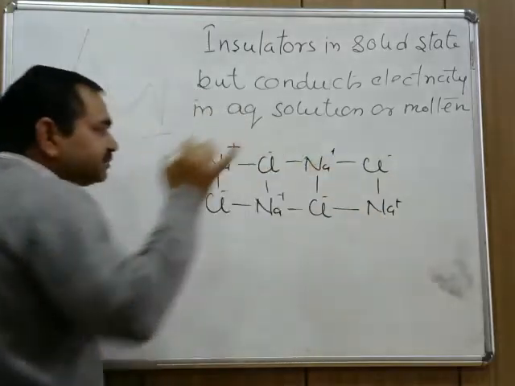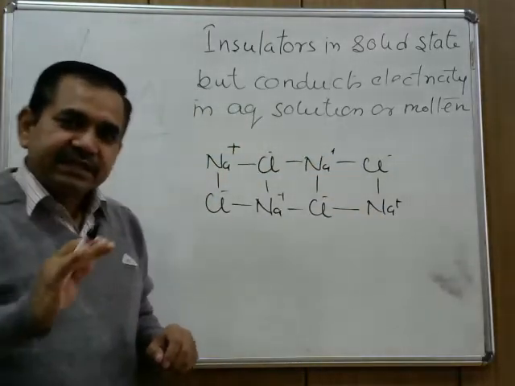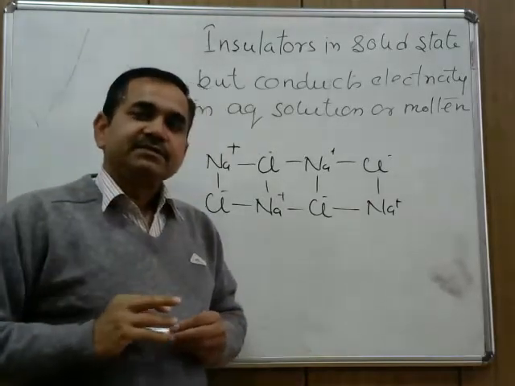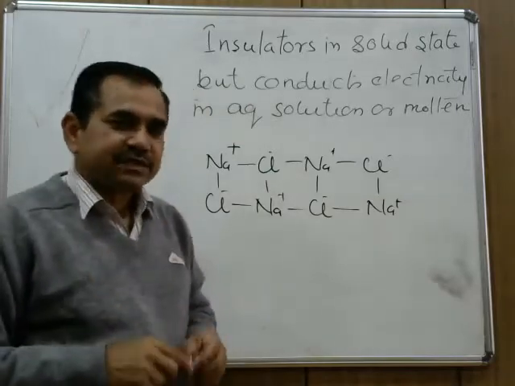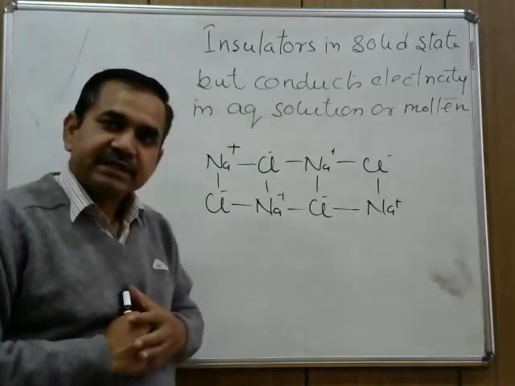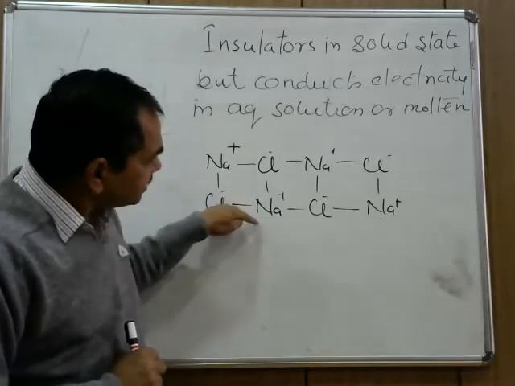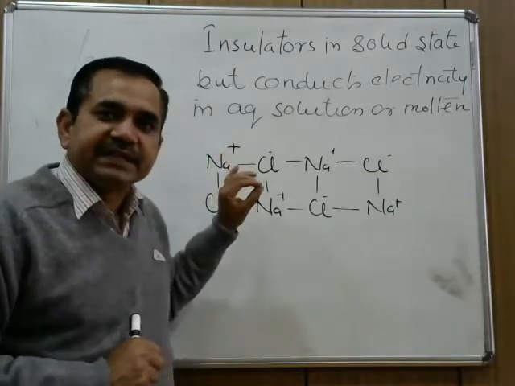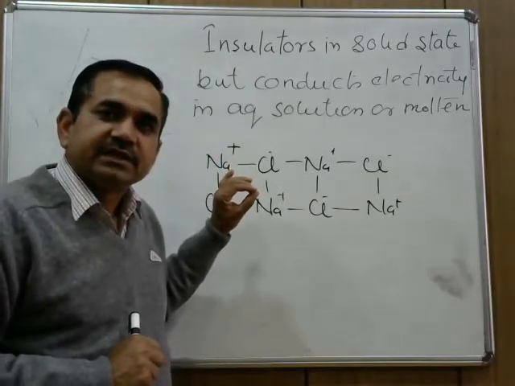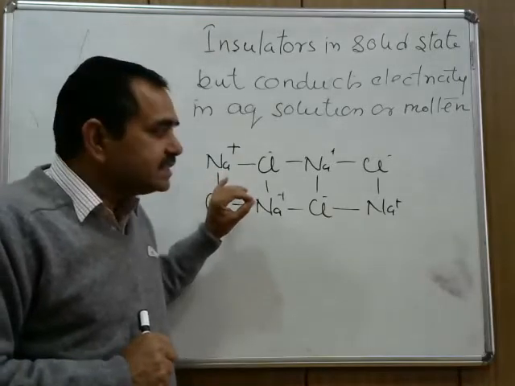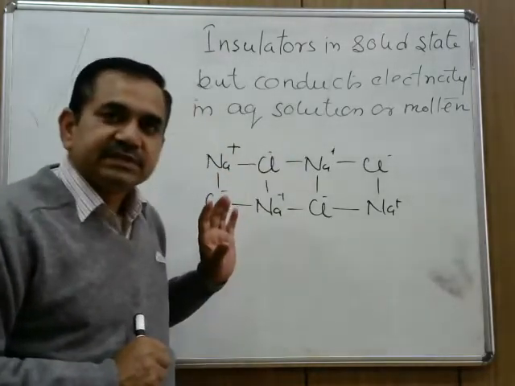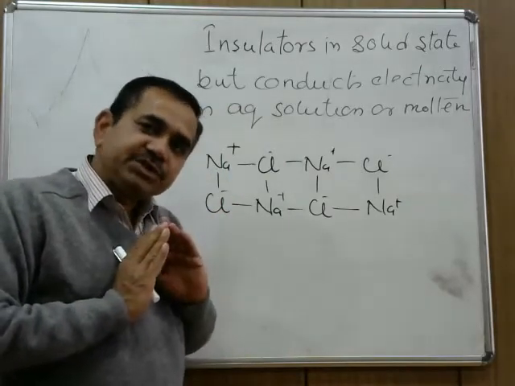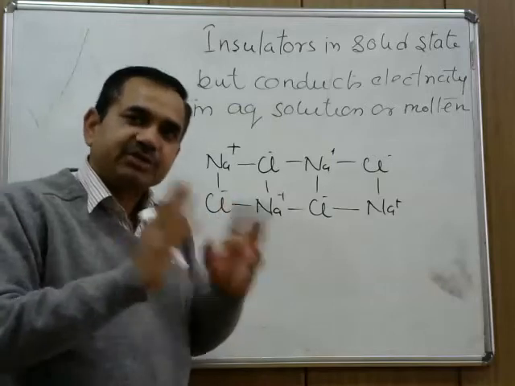So in this crystal of sodium chloride, they neither have any free electrons. Electrons they already transferred from one atom to another atom. That is how these ions are formed. And these ions which are formed, they are held together with very strong electrostatic force of attraction. And these ions are not allowed to move. They can only vibrate along their mean positions, but motion of these particles is not allowed at all.